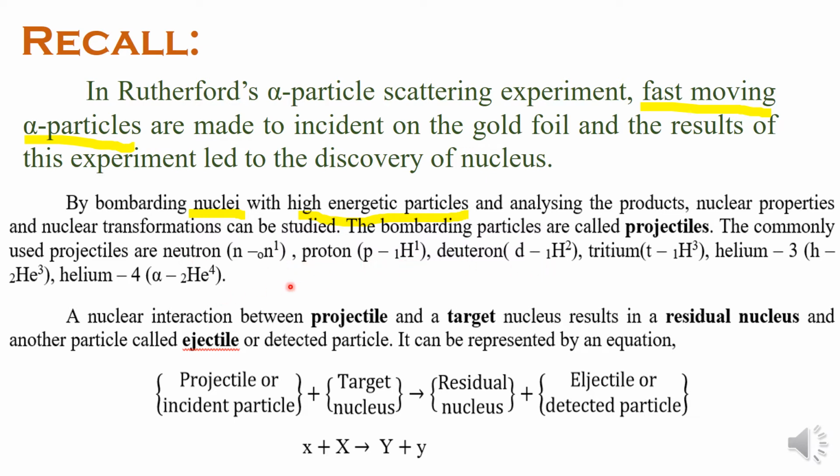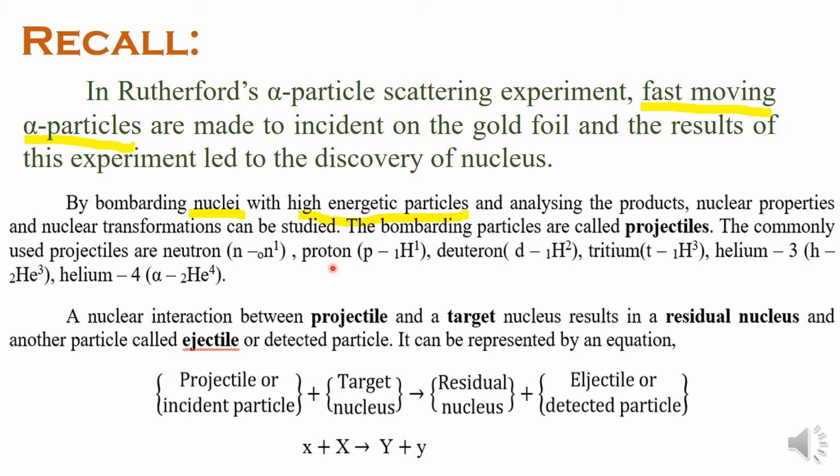These positively charged particles are made to interact with the nucleus, which is again a positively charged particle. Between like charges, there exists an electrostatic repulsive force. How can these particles approach the nucleus? They experience electrostatic repulsive force.